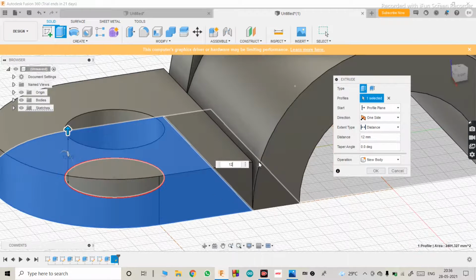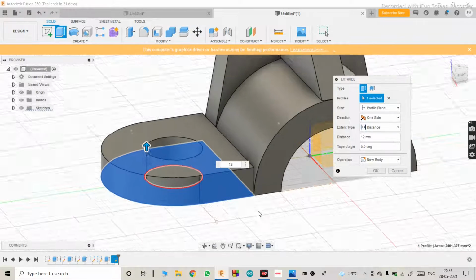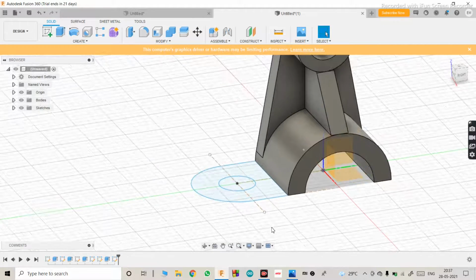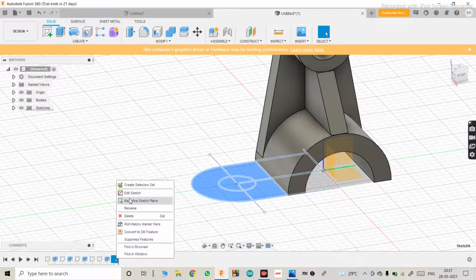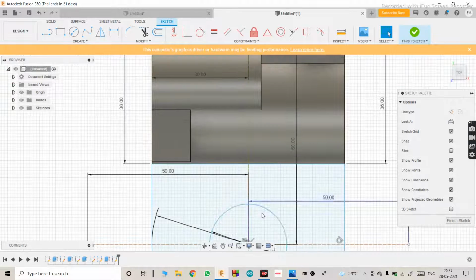You can see a little bit of a gap here. If you don't want that gap to be visible, just cancel whatever you did, go back to your sketch, and edit that sketch.